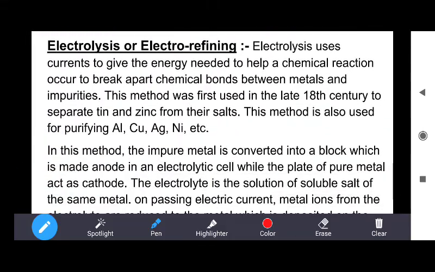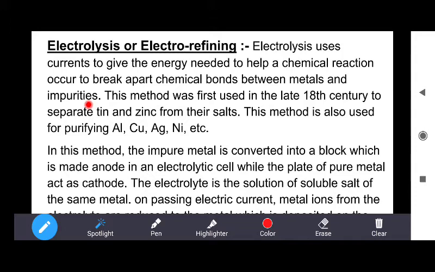Now the next method is electrolysis or electro-refining. It is the most important method for the refining of metals. Electrolysis uses electric current to give the energy needed for a chemical reaction to break apart the chemical bonds between metal and impurities. Actually, some impurities are bonded with the metals, then we have to use the electrolysis method.